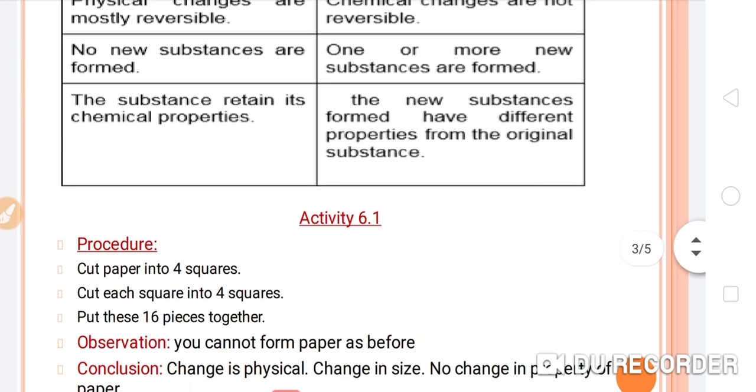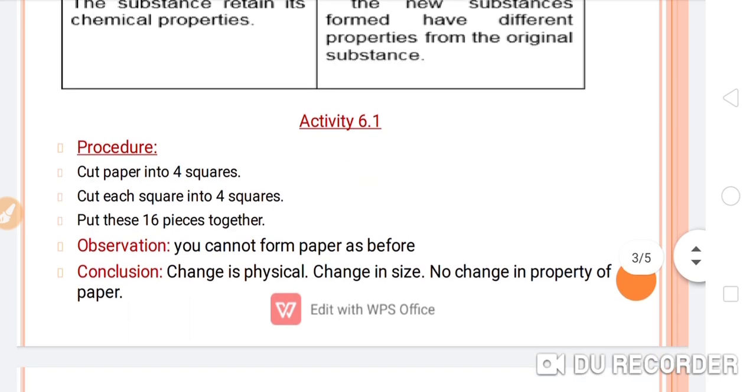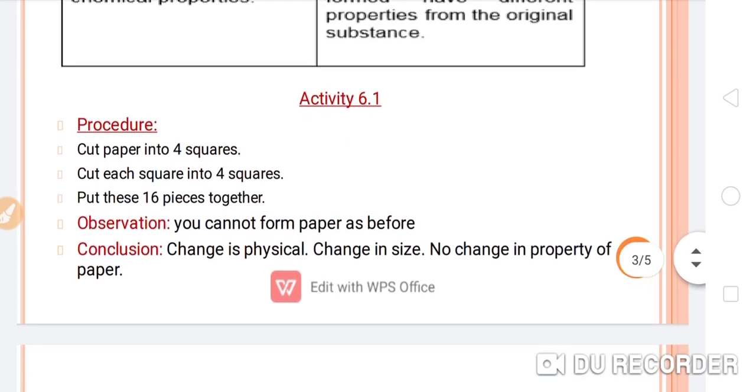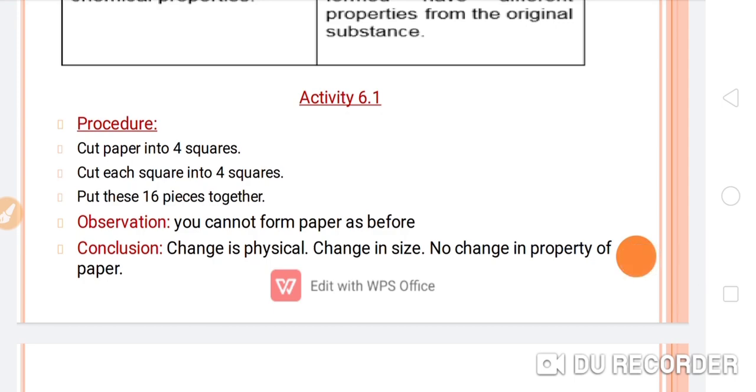So let's see, students, the activity which is given in your book. Activity number 6.1. Number first, procedure. What will be the procedure for this activity? Let's see. Cut paper into 4 squares. Second step, cut each square into 4 squares further. Put these 16 pieces together. So let's see what will be your observation. Observation: you cannot form the paper as before.